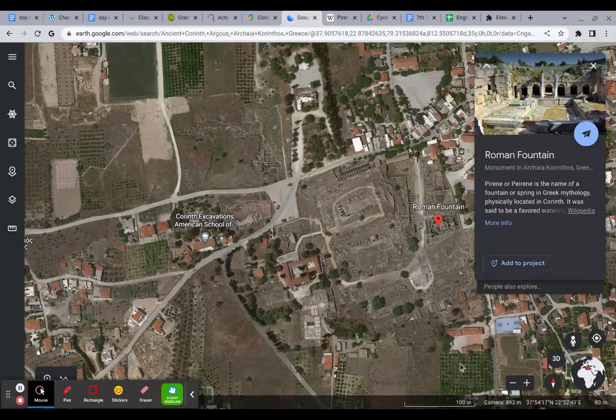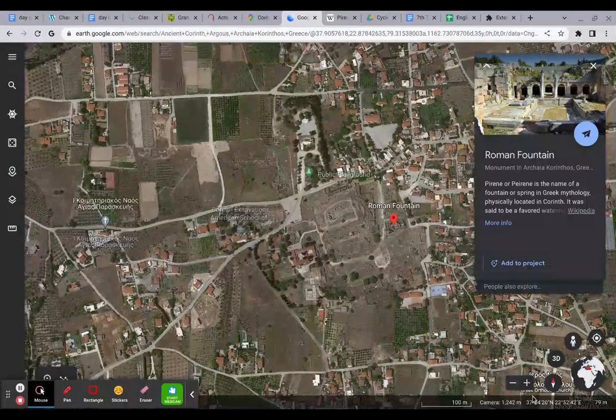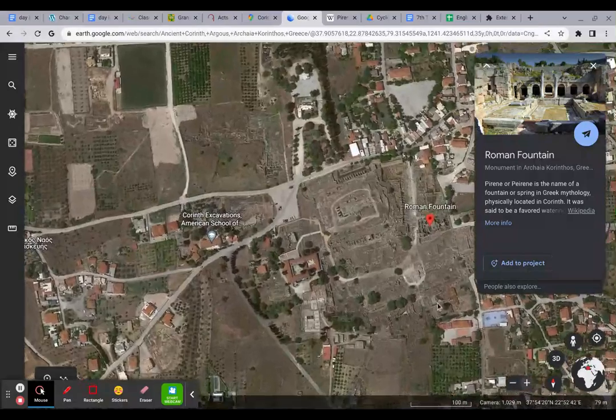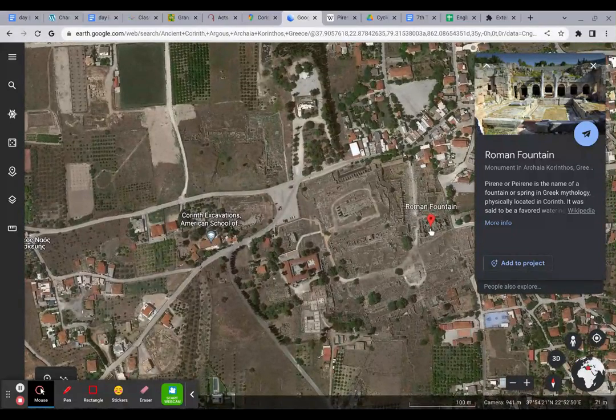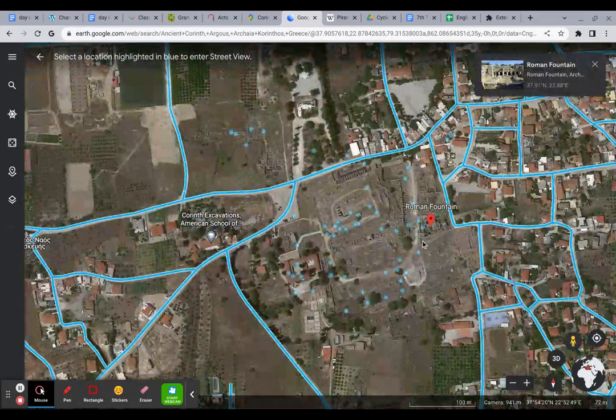Okay, so right here in Corinth, we have the section that would have been the ancient city of Corinth. If we zoom out, you can see that there's also some pretty modern areas, but the ancient city of Corinth would have been focused right around this area here. One of the things I want us to zoom in on here is the Roman fountain. So let's see if we can get inside of there.